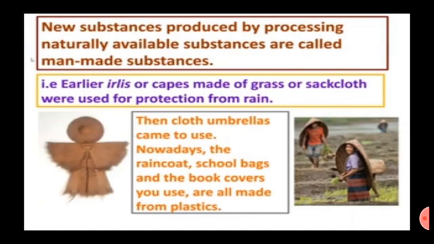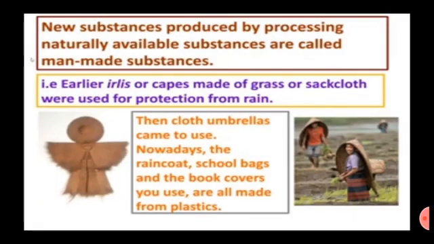Earlier, capes made of grass or sackcloth were used for protection from rain. You can see in the picture how the man and woman are protecting themselves from rain. Then cloth umbrellas came into use. Nowadays, the raincoat, school bag and the book covers you use can all be made from plastic.